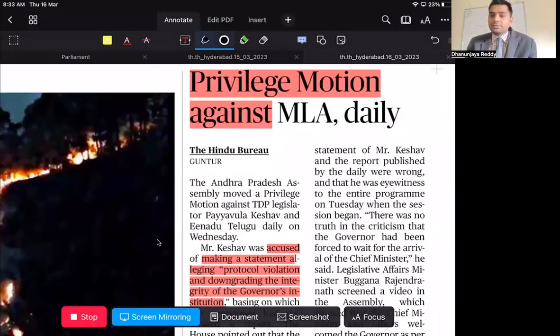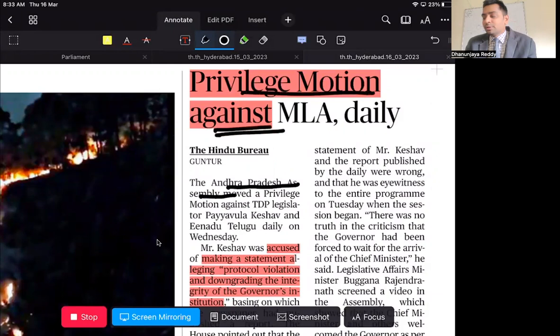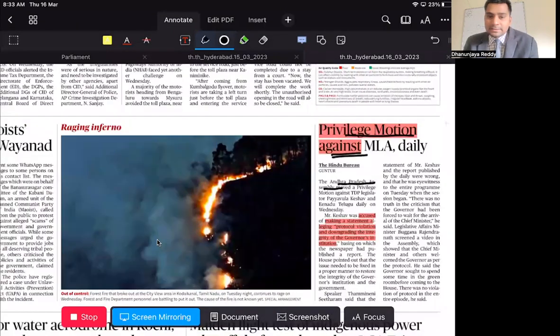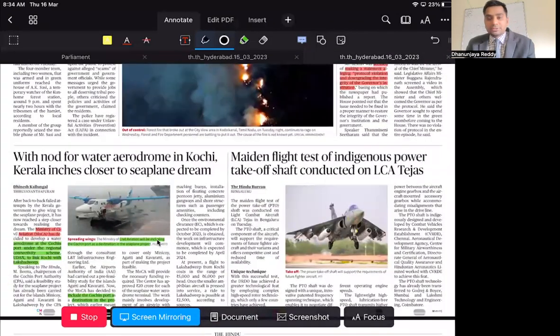Today in the Andhra Pradesh Assembly, the opposition leaders have crossed with the privileges. A privilege motion is going to be moved against this member because he has stated wrong facts in the House. Whenever you state wrong information in the House and try to mislead the House, a privilege motion could be taken.